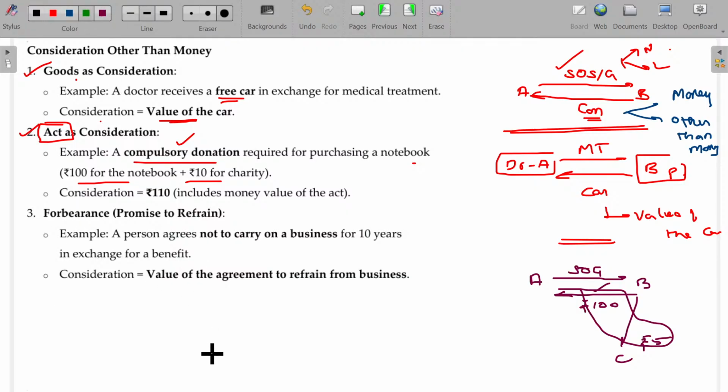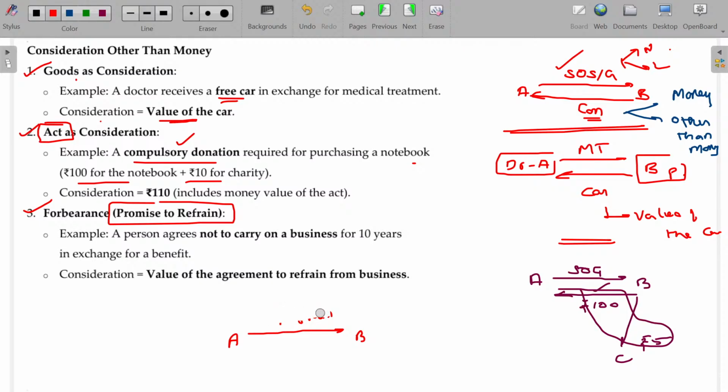And the last one is forbearance, a promise to refrain. What is that? A demands that B refrain from certain activities.